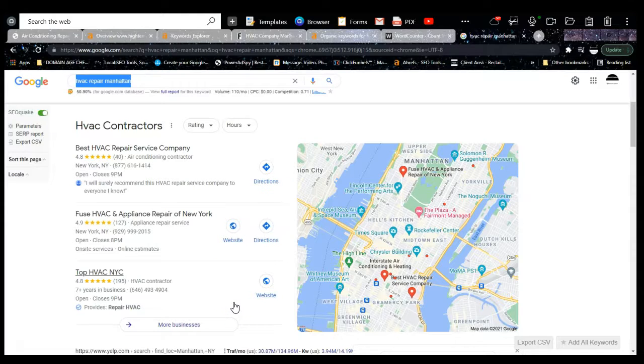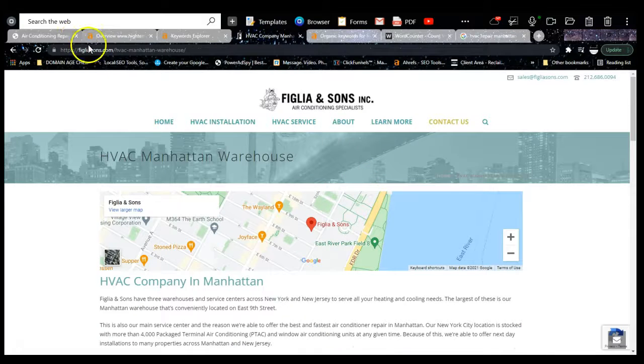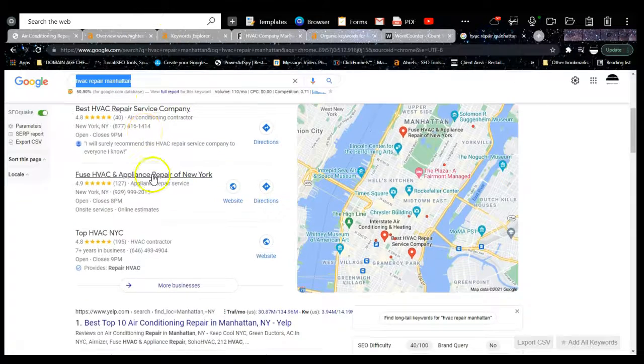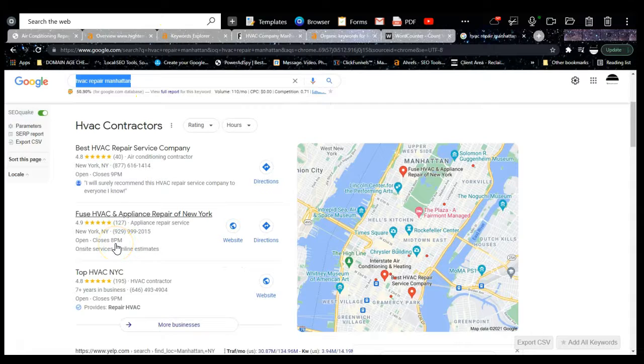A software I use to get citations is called whitespark.ca, and it allows me to put in your competitors here, and then we also put you here and see what citations they have and what citations you don't have, and we go get the ones they have. Then we continue that process and get the most citations. So citations are very important for content to be considered credible with Google in order to be found in search results.